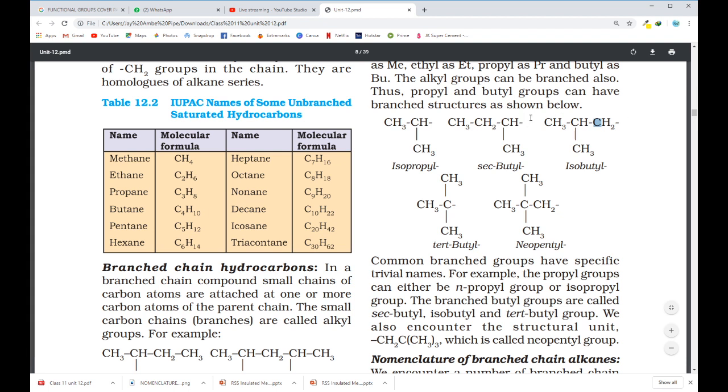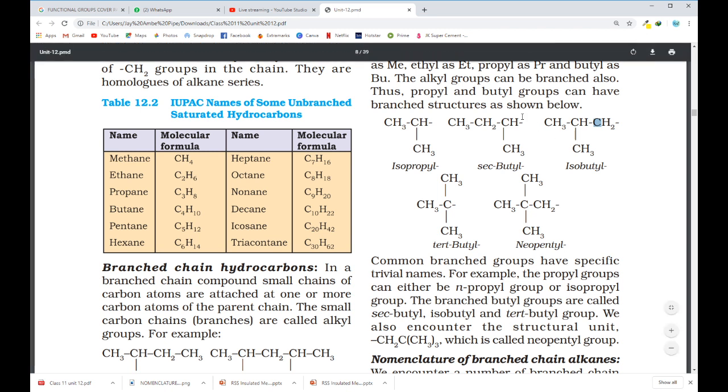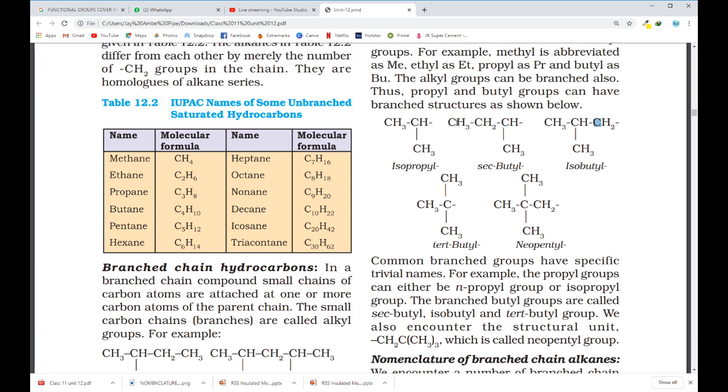This dash is attached to one long alkyl chain that may be made up of more than 4 carbon atoms, that may be made up of even 10, 20, 30 carbon atoms. So here the length of the chain is same. Now here if you say branching, in both the cases this branch comprises 4 carbon atoms. So in both the cases this is butyl. But see the difference. Here the carbon which is directly attached to the alkyl chain is a secondary carbon, because this is attached to two alkyl chains and only one hydrogen. So this is known as secondary butyl.